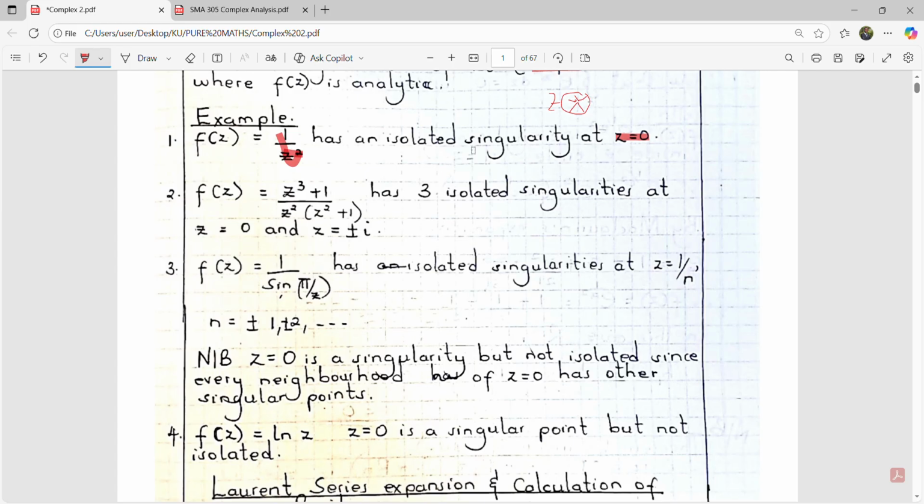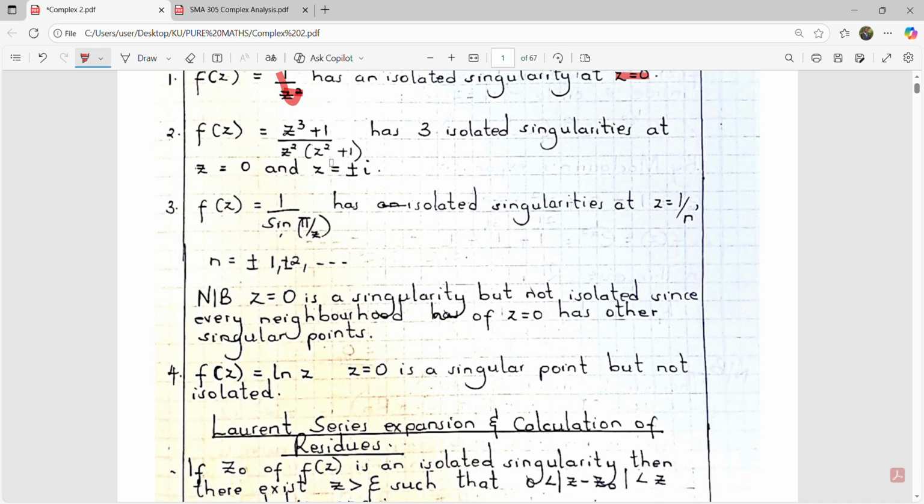It is a singular point because it makes the function fail to be analytic. It makes the function non-differentiable. And therefore, at z equal to 0, the function 1 over z squared has a singularity. Now the next question is, is it isolated? The answer is yes, in the deleted neighborhood of 0, the other points will always be analytic. It's only at the point z equal to 0 that this function fails to be analytic, and therefore z equal to 0 is an isolated singularity.